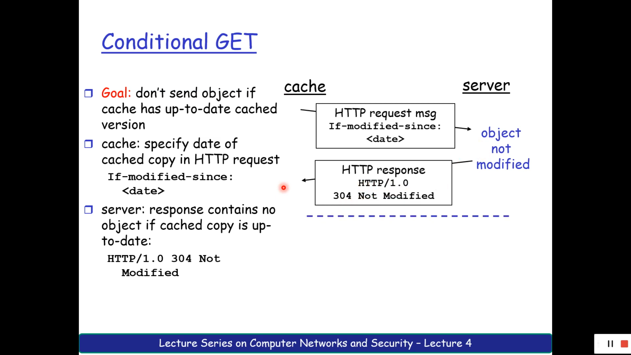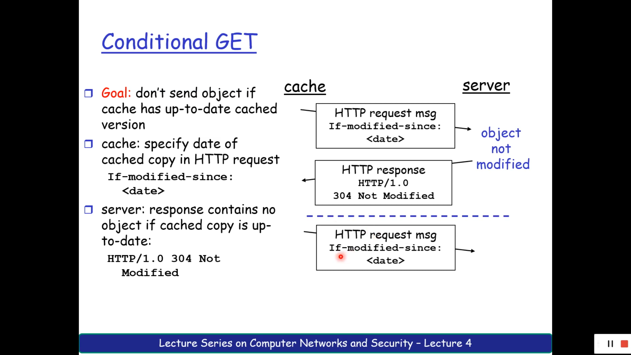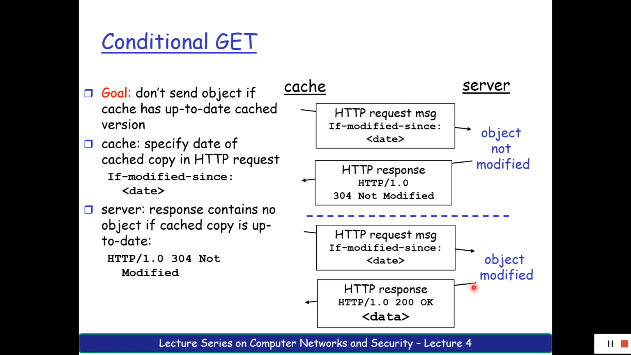If this is not the condition, and the HTTP request is sent saying If-Modified-Since with that date, consider that the object is modified. Then what does the server have to do? The server has to send HTTP/1.0 200 OK in the status line and send that particular new file. So the cache is going to forward this file to the client further. So this is how HTTP is going to work.